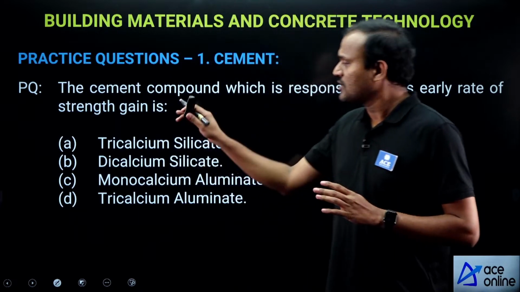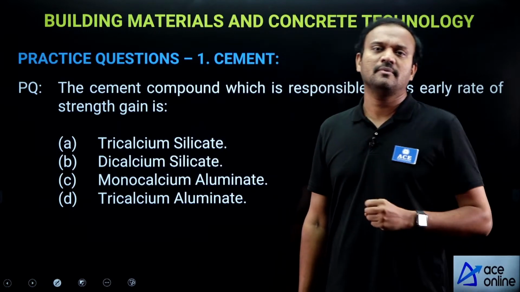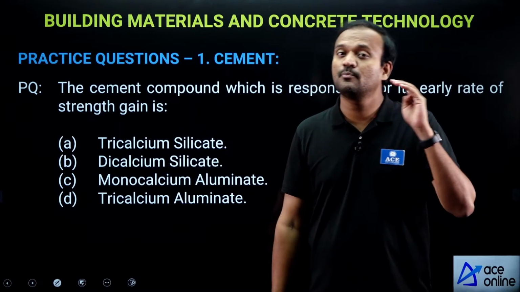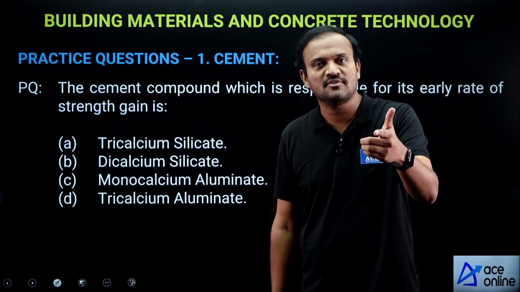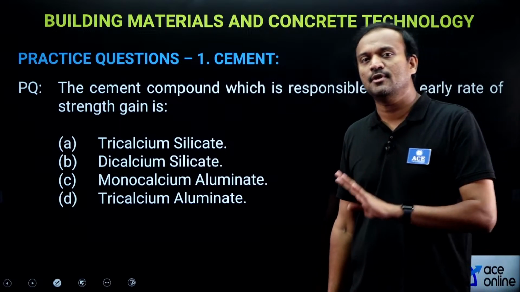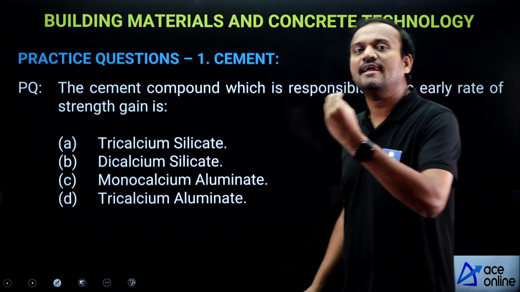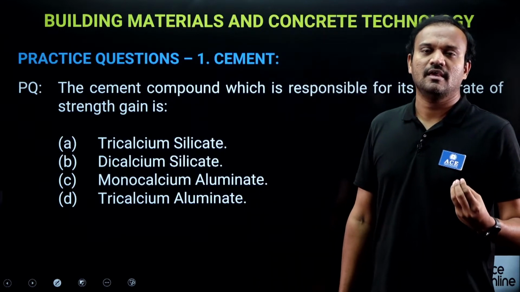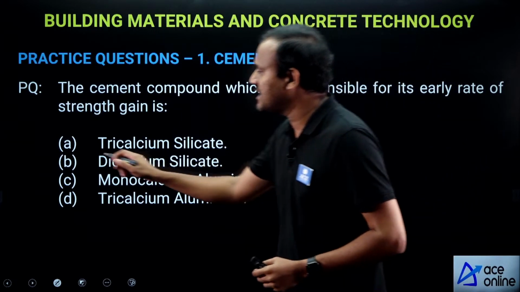Now, we know ordinary Portland cement primarily contains 4 compounds called Bogue's compounds. They are tricalcium silicate, dicalcium silicate, tricalcium aluminate and tetracalcium aluminoferrite. Now, early rate of strength gain is primarily due to the presence of tricalcium silicate.